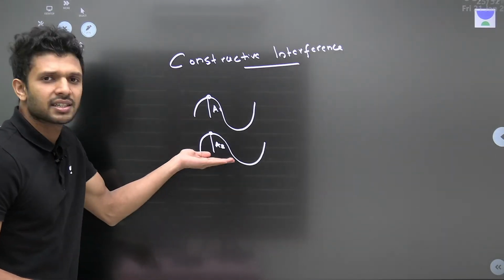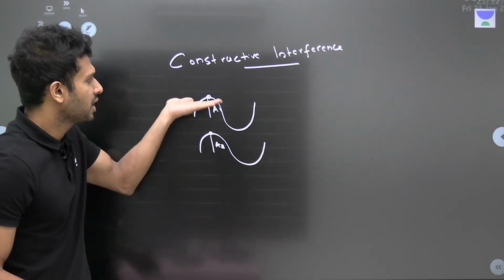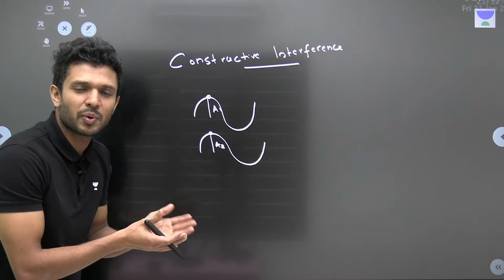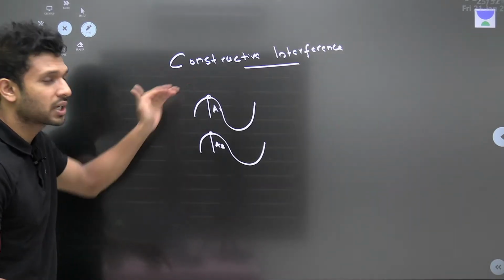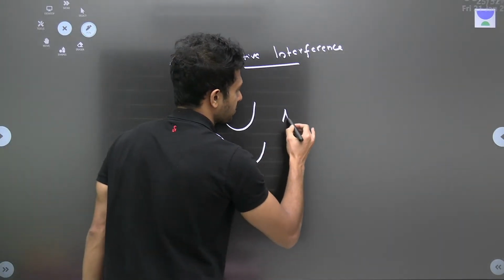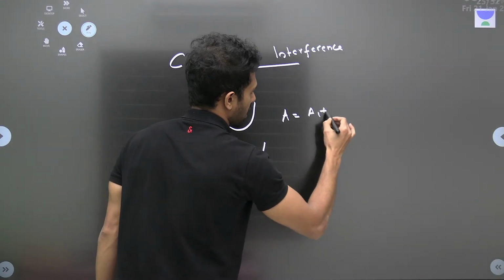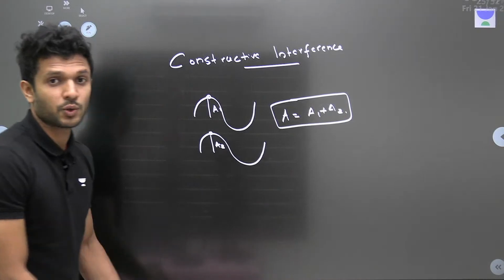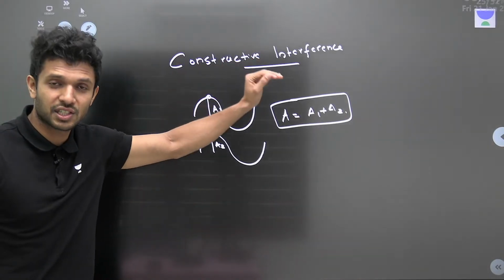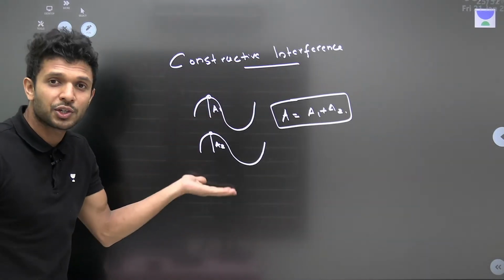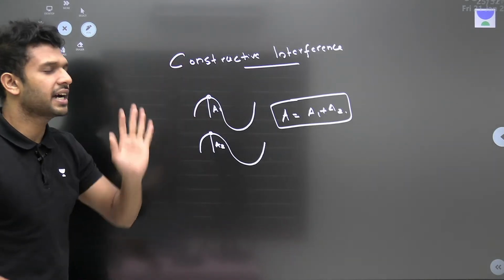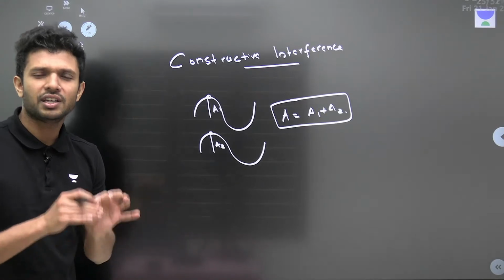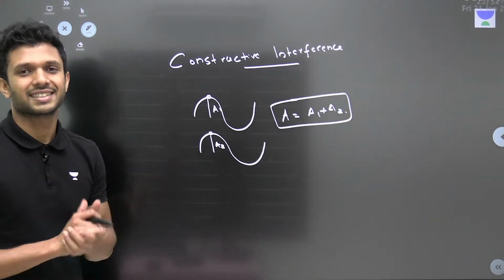This wave will try to displace it upward. This is also trying to displace it upward. So the net displacement will get added up and the total amplitude will be equal to how much? A1 plus A2. So if interference happens in such a way that the total amplitude gets added up, we call it constructive interference. Very, very, very important.